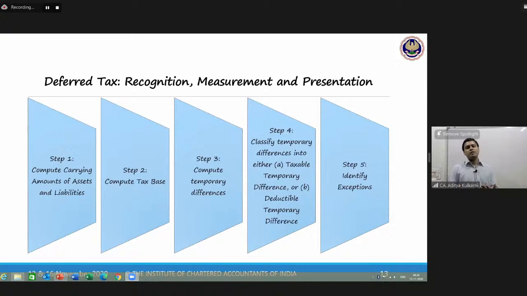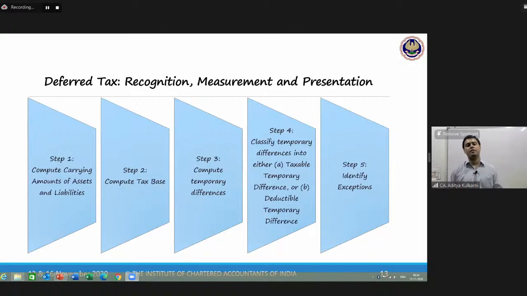The reason I had to do this approach was so that you actually understand what deferred tax is all about. If I directly jump into Ind AS 12 and start doing the balance sheet based approach, we cannot really appreciate why this deferred tax concept came into picture. Now we shall look at what Ind AS 12 says. Ind AS 12 adopts a balance sheet based approach.